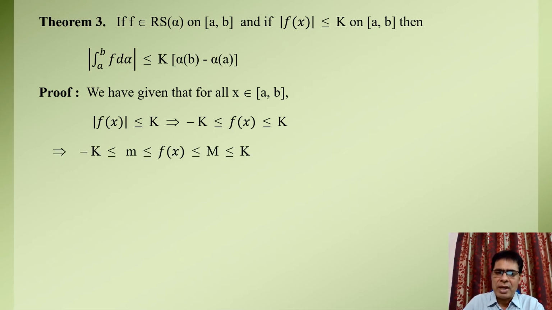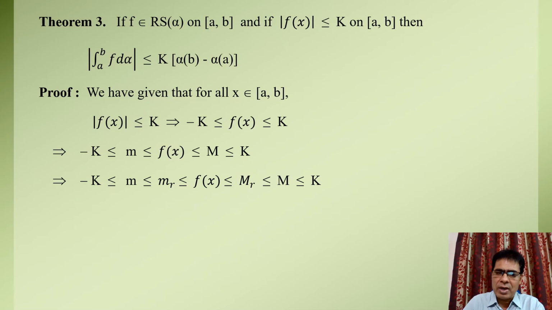As usual notation, since small m and capital M are respectively the greatest lower bound and the least upper bound of function f in the closed interval [a, b], we must have minus K is less than or equal to small m, which is less than or equal to f(x), and it is less than or equal to capital M, which is less than or equal to capital K for all x belonging to the closed interval [a, b].